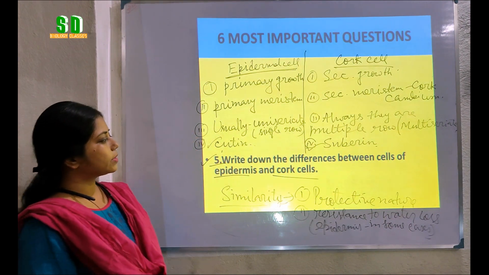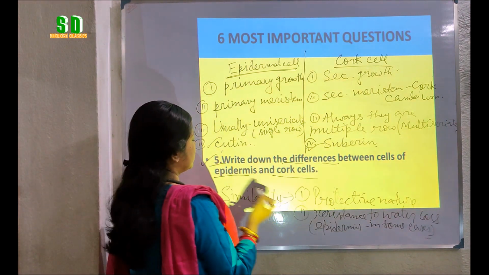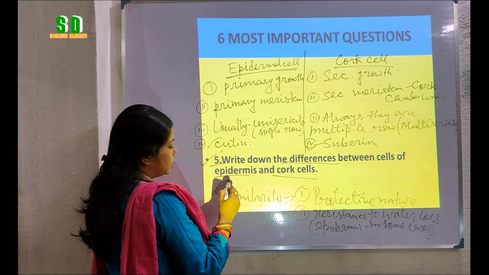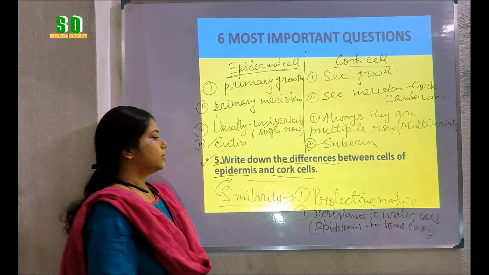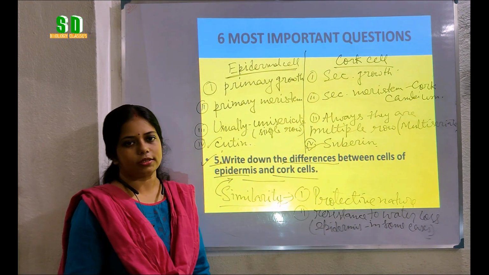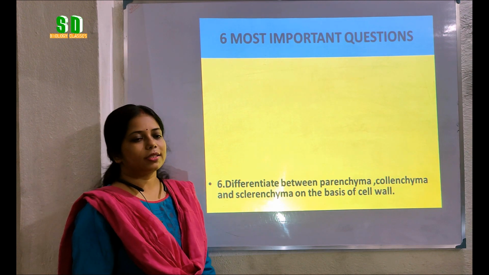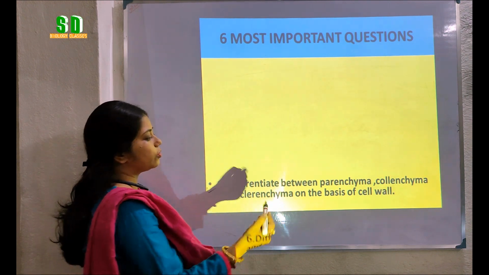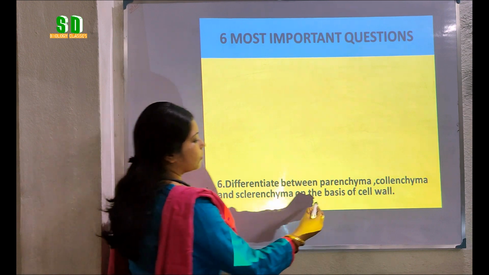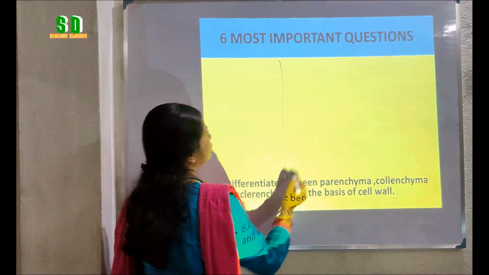So here we have some of the important differences between cells of epidermis and the similarities between the epidermis cell and the cork cells. Now we are discussing question number 6. Differentiate between parenchyma, collenchyma and sclerenchyma on the basis of cell wall only.